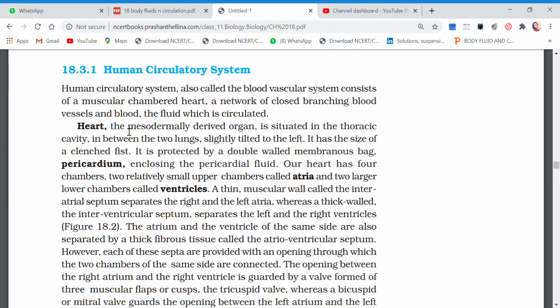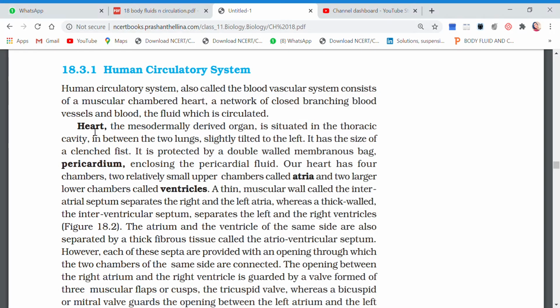So we humans are triploblastic. That means we are made up of three layers: ectoderm, endoderm, and the middle one is the mesoderm. So few organs of the body are formed from ectoderm, few from endoderm, and few from mesoderm.